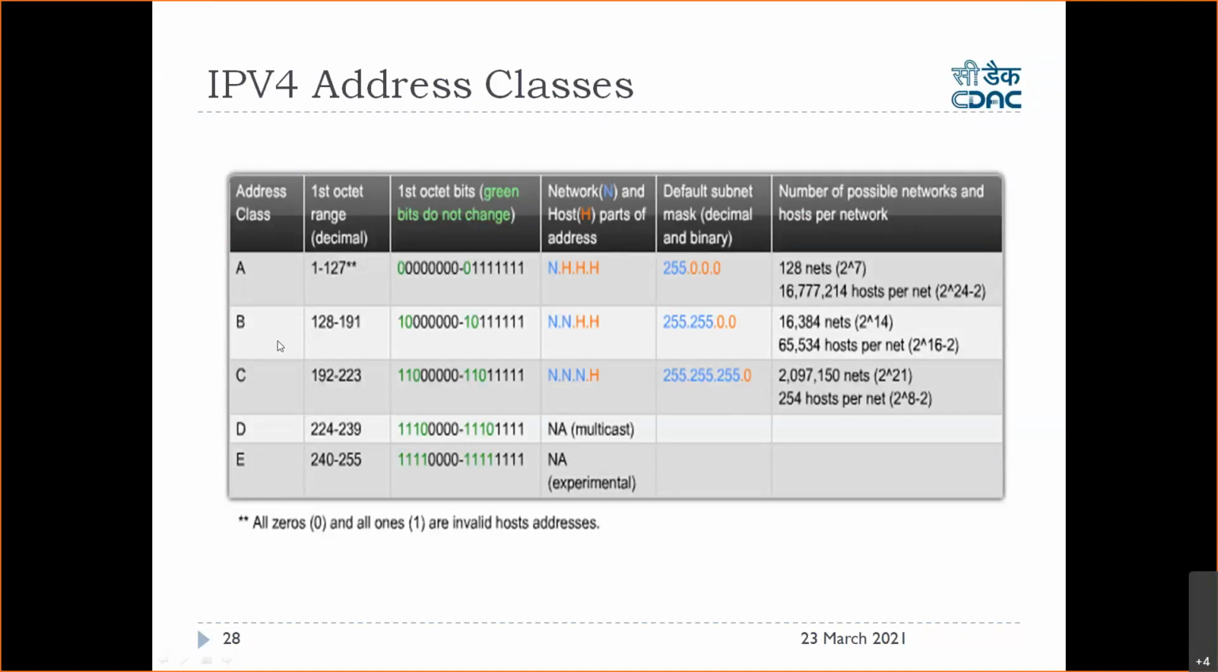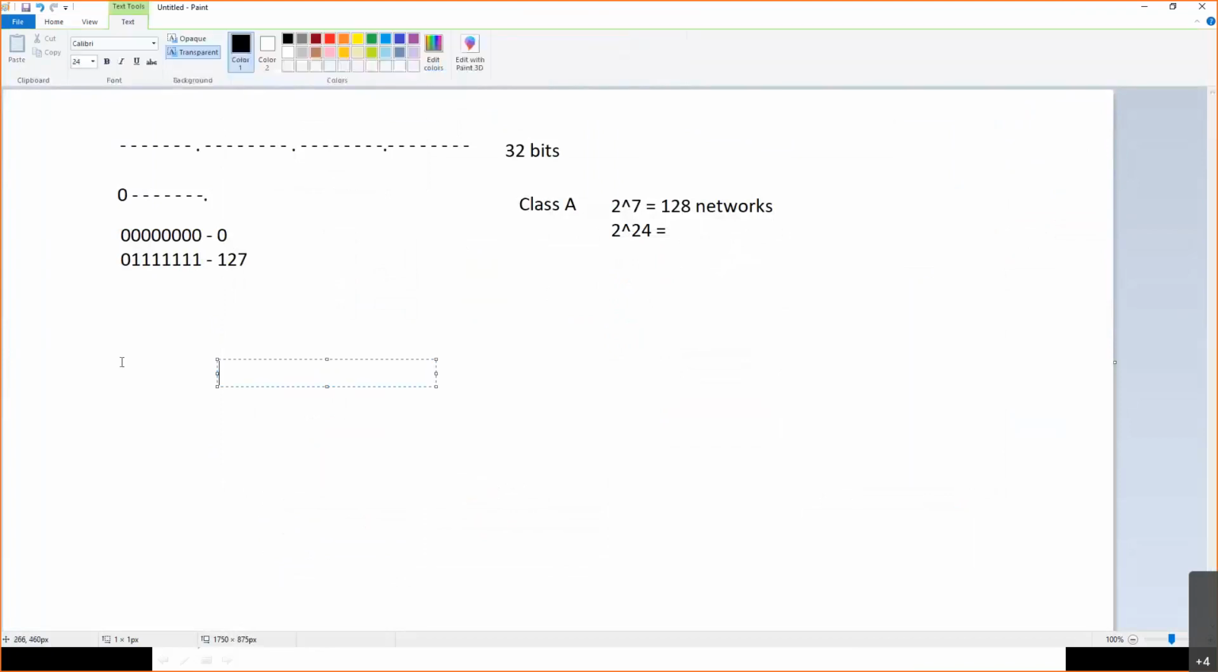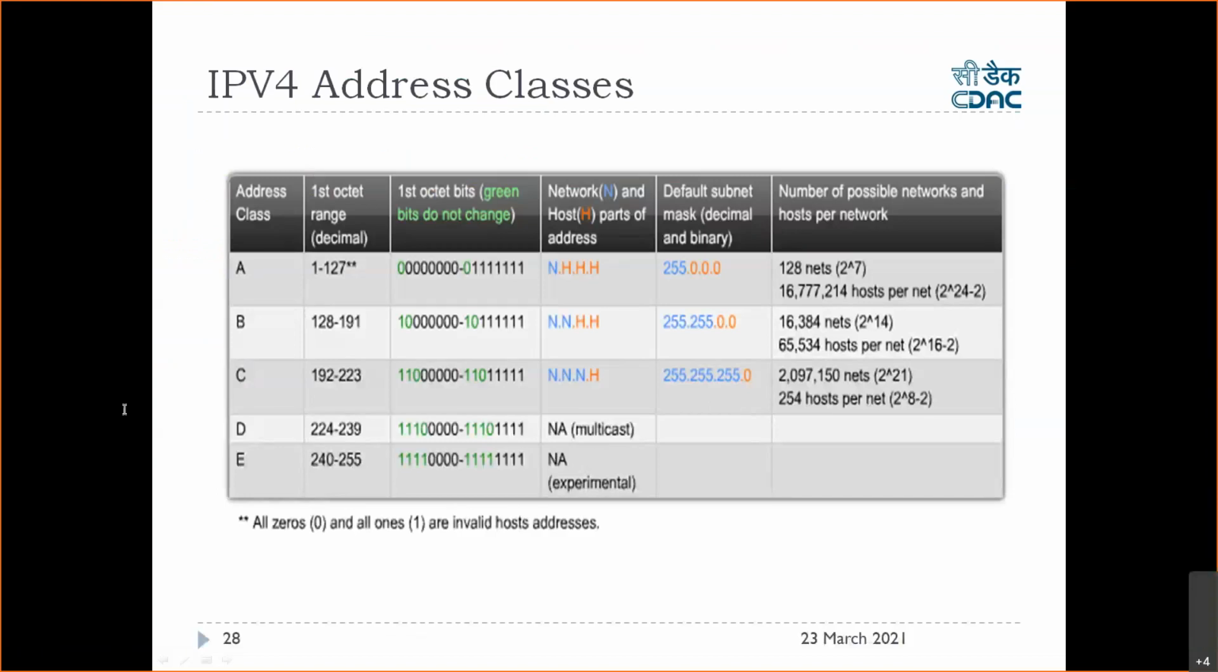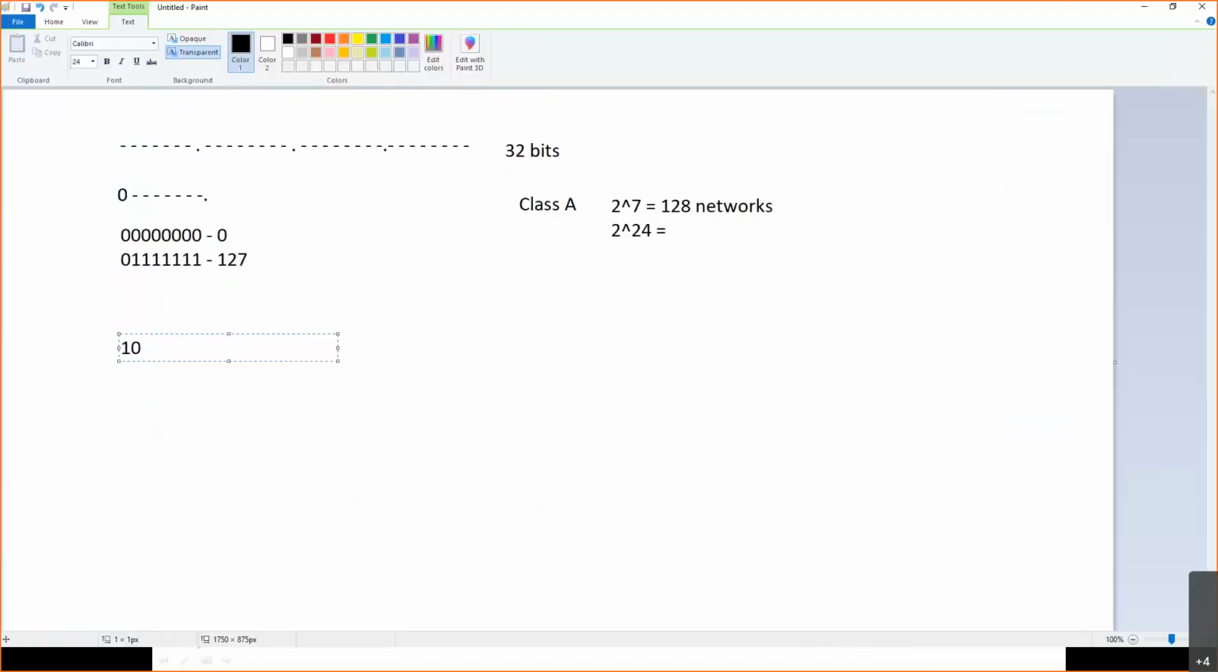Similarly, Class B. In Class B, the first 2 bits are fixed like this. The same is mentioned here. For Class B, the first 2 bits will be 1 0, and the remaining can be anything.